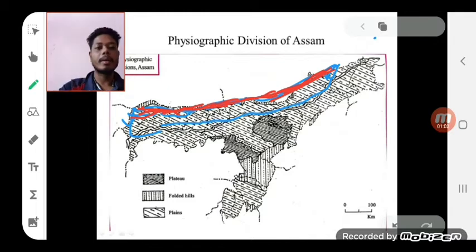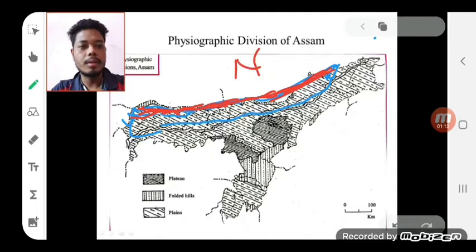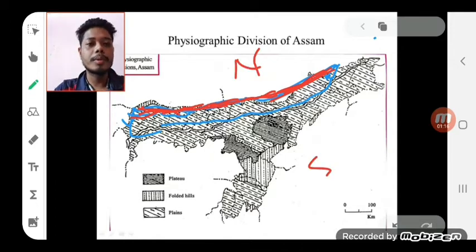Generally, the Indian plain region is divided into three major regions from north to south. This part is north. Also, the Brahmaputra plain region can be divided from north to south into three parallel regions. The northern region is called Bhabar.